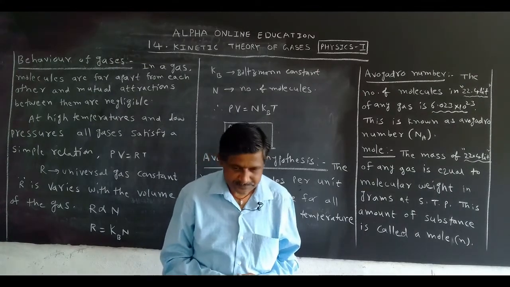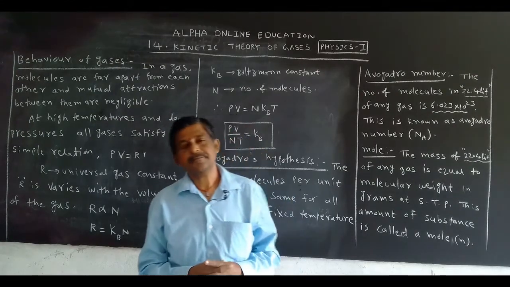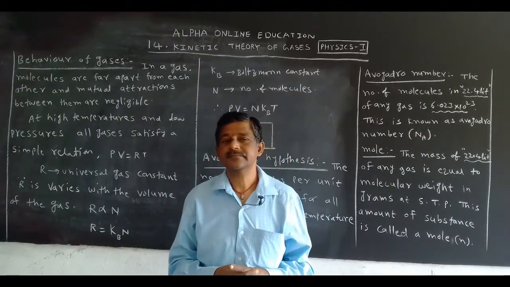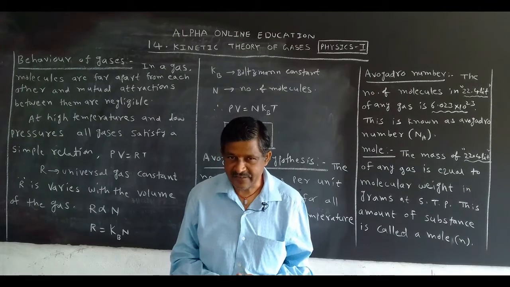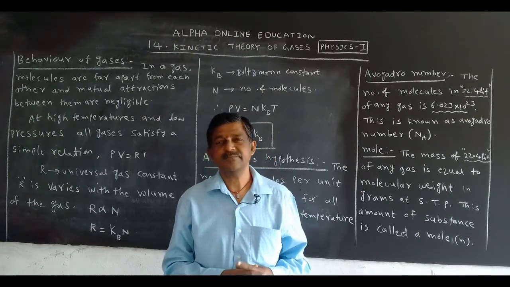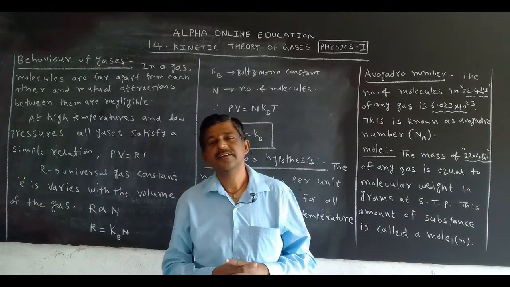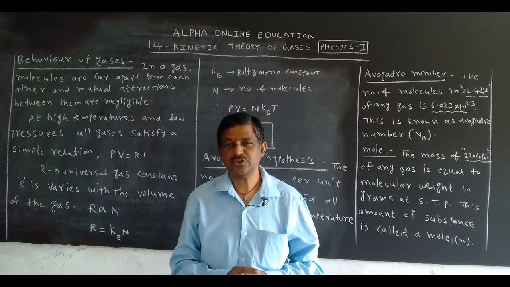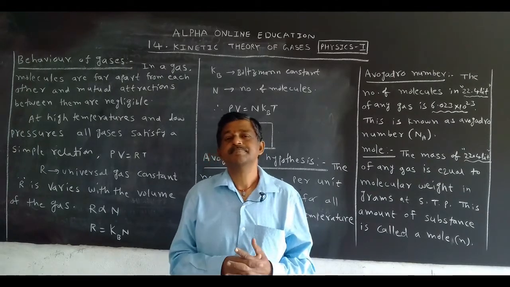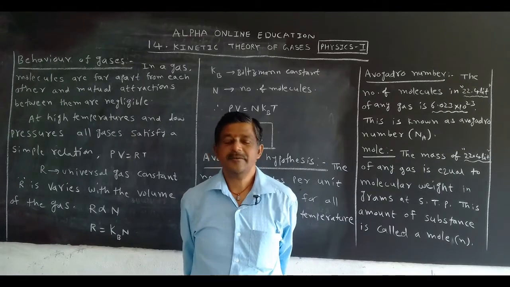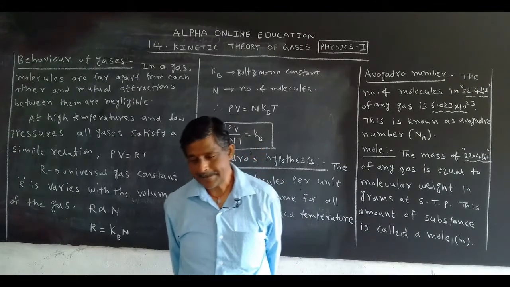Next, Charles' law. In Charles' law, pressure is constant and the volume changes with variation of temperature. As per Charles' law, at constant pressure the volume of the gas is proportional to temperature.